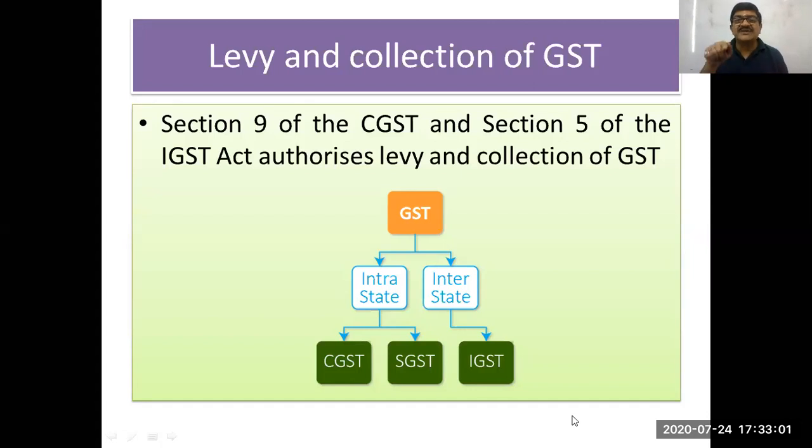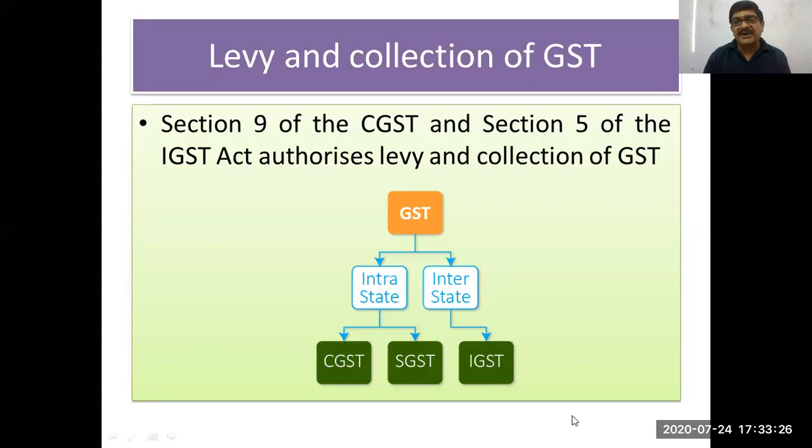In a nutshell, you can say within the same state. What is within the same state? The location of supplier and the place of supply. If those happen to be within the same state or union territory, then that will be referred to as intrastate supply. And if there is an intrastate supply, two taxes will be charged, that is CGST and SGST. Both amounts are exactly equal.